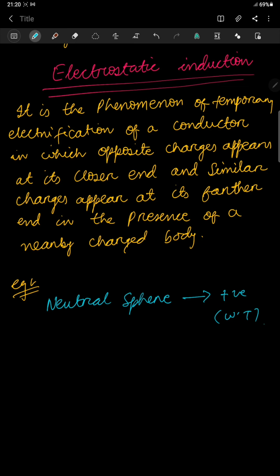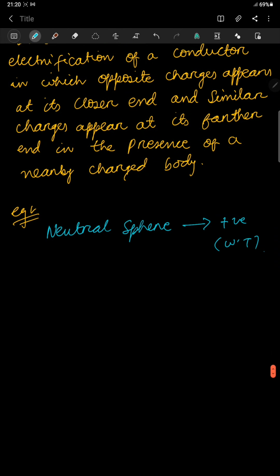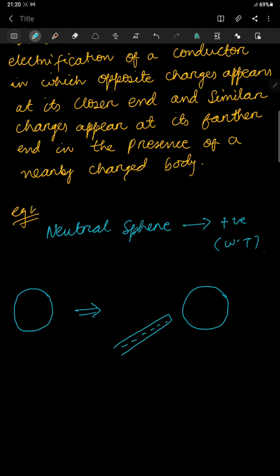So let us see how we can do it. First we took a neutral sphere. Okay, after that what we did is, near this neutral sphere we brought a body. We didn't touch it, we just bring a body which is negatively charged.